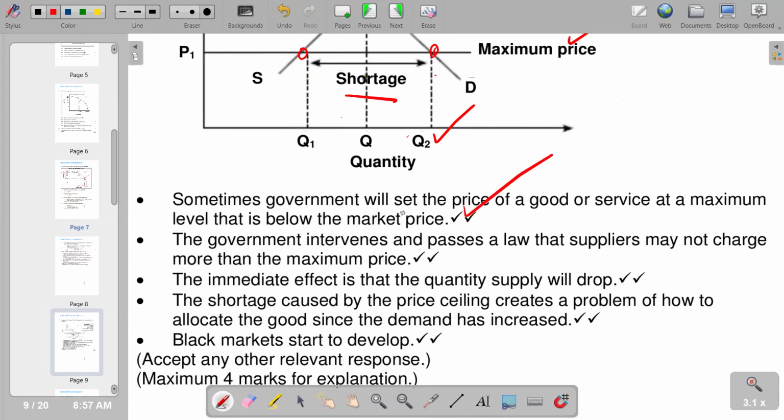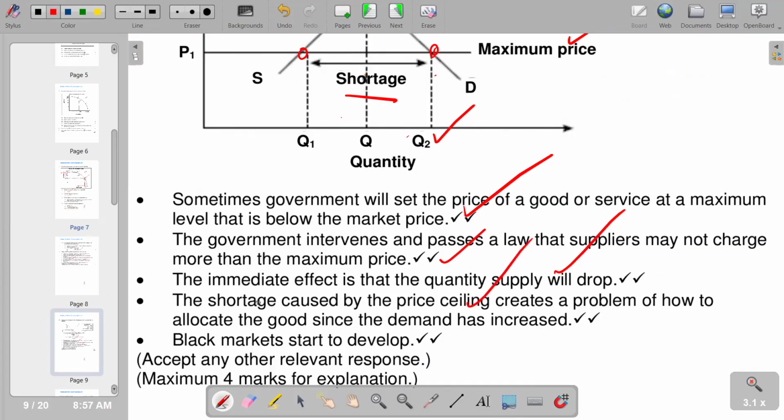The second point, the government intervenes and passes a law that suppliers may not charge more than the maximum price. So the immediate effect is that the quantity supplied will drop. Why? Because businesses are not motivated to produce more, they will produce less, thereby leading to supply to decrease. The shortage caused by the price ceiling creates a problem of how to allocate the goods since the demand has increased.